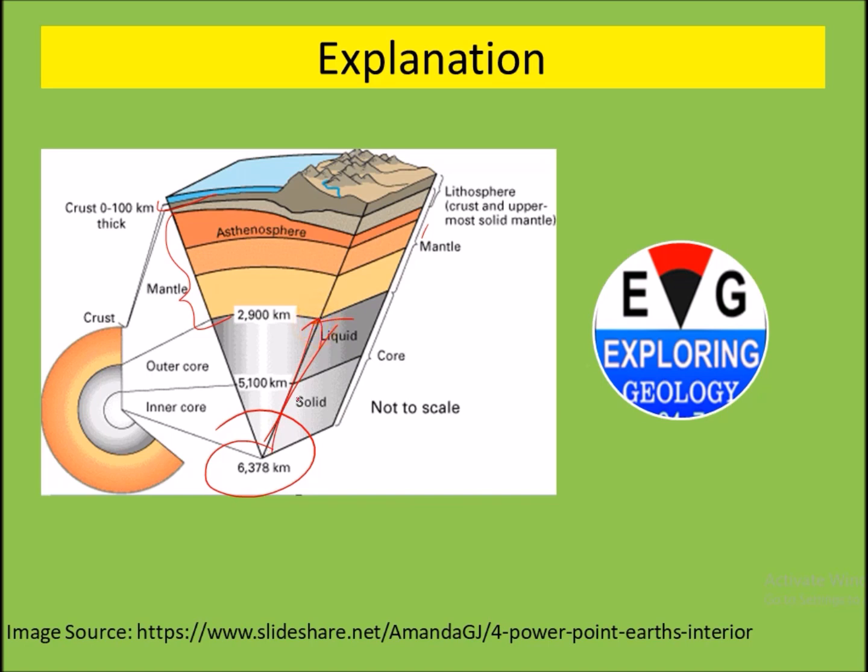So by looking at this difference we can find out the radius of the core, and that is approximately 3400 kilometers.